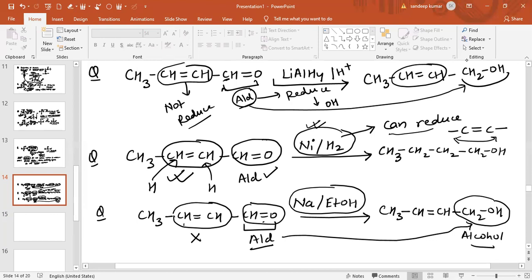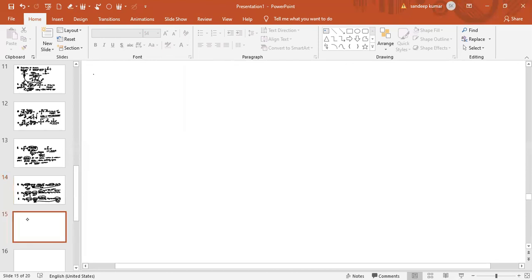Now see another case, another question related to this. The compound is given like this. This is the double bonded oxygen, and this is the double bonded carbon, and the reagent which we are using is nickel in the presence of hydrogen. We know nickel hydrogen